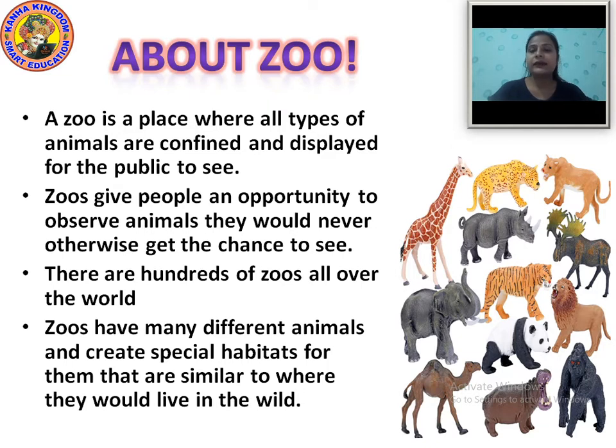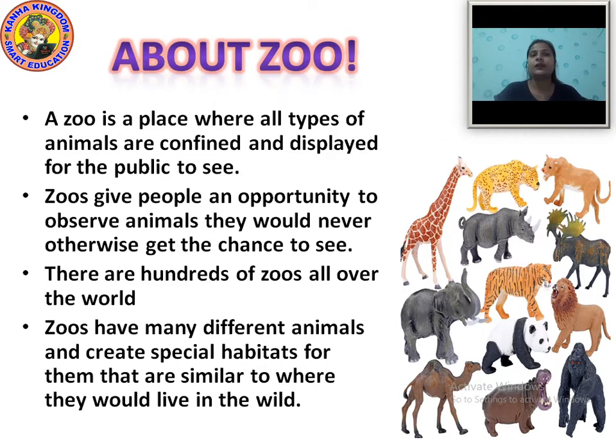So it is giving you a chance to see those animals. So opportunity means, we can also say, chance. Okay, so we get a chance to observe animals that we would never otherwise get the chance to see. Opportunity is a time in which it is possible to do something that you would like to do. That means if you like to see the animals, then you can see the animals at the zoo.